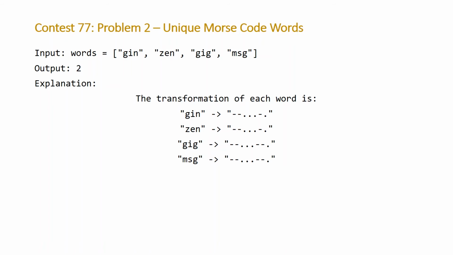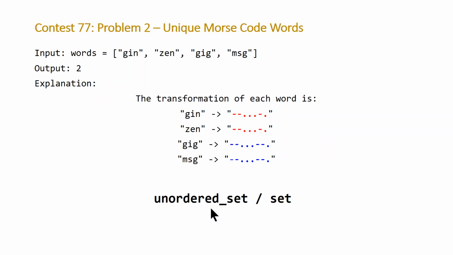The explanation shows that we have the transformation for each of our 4 words, and we'll notice that for gin and zen we have the same transformation, and for gig and msg we also have the same transformation. So this problem is just going to consist of creating the transformation for each word and then inserting that word into either an unordered set or a set. And the reason for this is that if you know about either of these data structures, they don't contain duplicates. So anytime you insert an item, it's going to check first if that item already exists. If it does, it won't do anything, and if it doesn't, then it'll add it to the set.